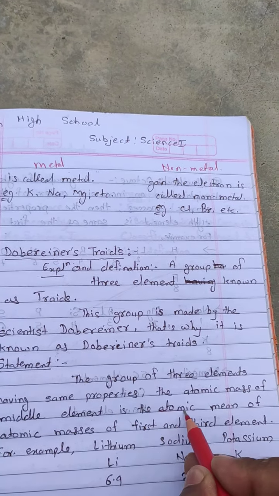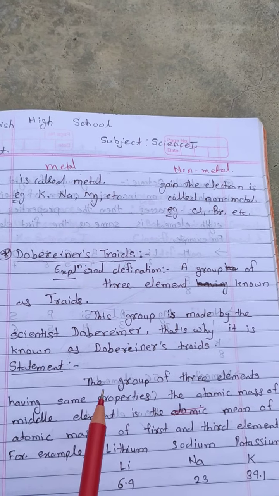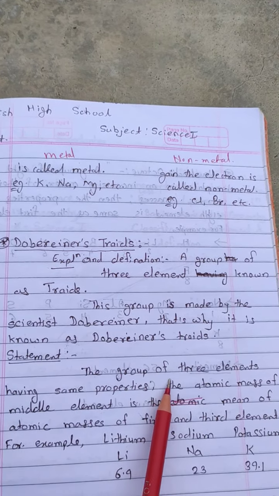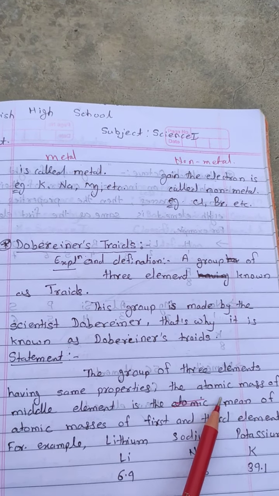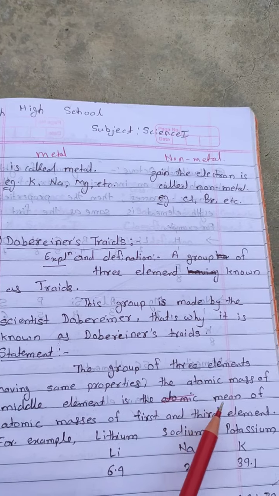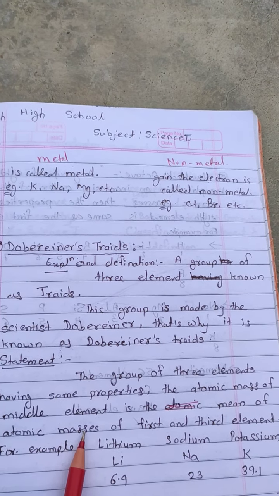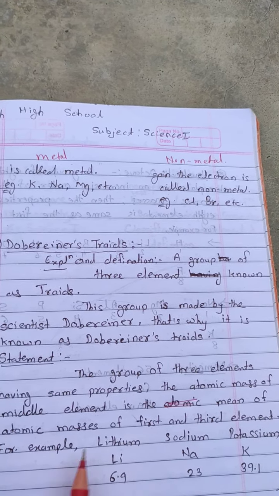See here, it is wrong. I repeat the statement again. In a group of three elements having the same properties, the atomic mass of the middle element is the mean of the atomic masses of the first and third element.